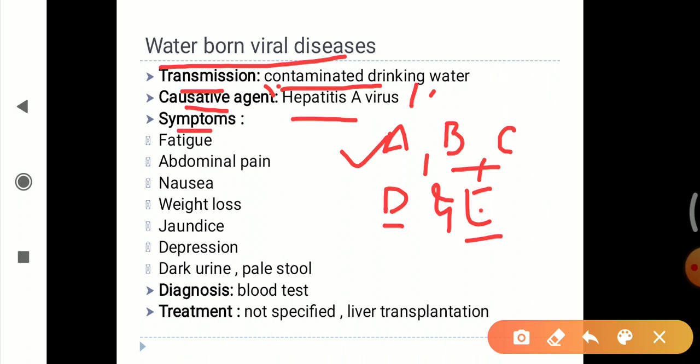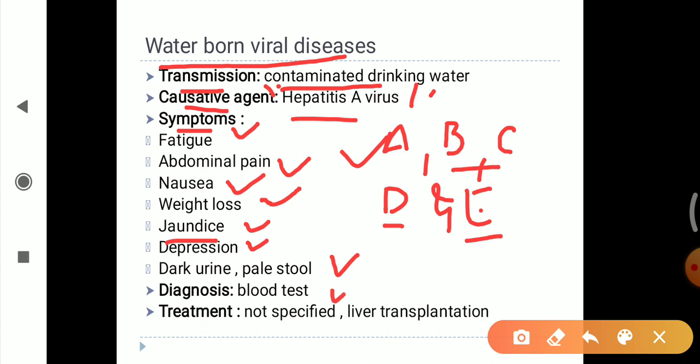So the symptoms that are observed: hepatitis A is caused by infection with the hepatitis A virus. This type of hepatitis is most commonly transmitted by consuming food or water contaminated by the feces of a person infected with hepatitis A virus. Due to this, the symptoms we observe are fatigue, abdominal pain, nausea, weight loss, jaundice. This is the most important symptom that we observe. Also depression, dark urine and pale stool.